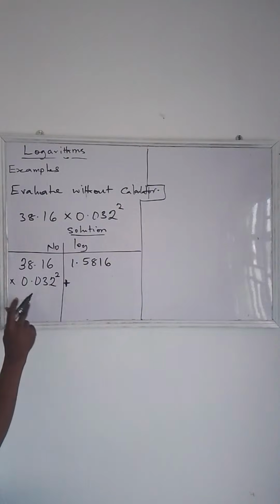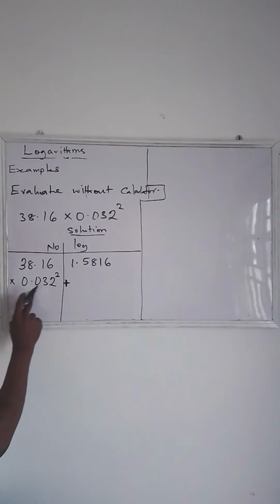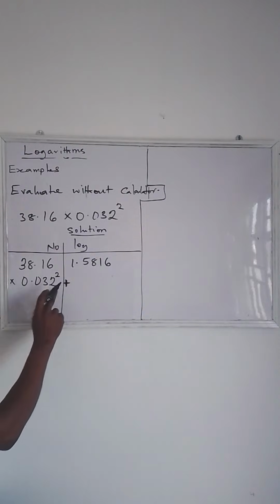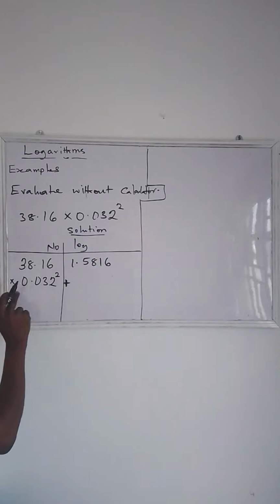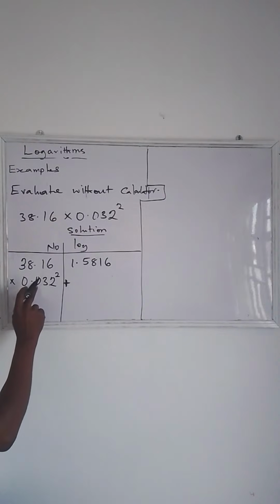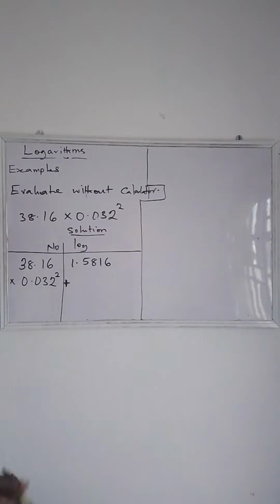Now you find the characteristic of this number. So what will that one be? The characteristic of this number, 0.032, what's going to be the characteristic?